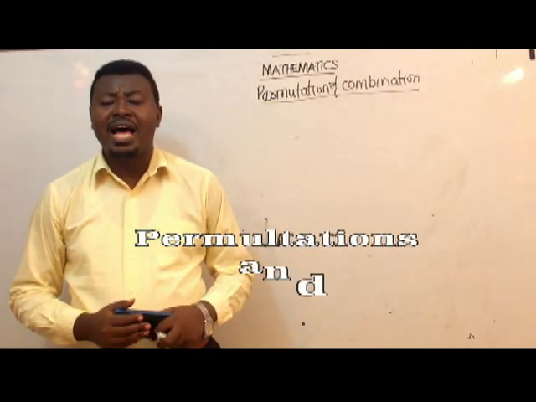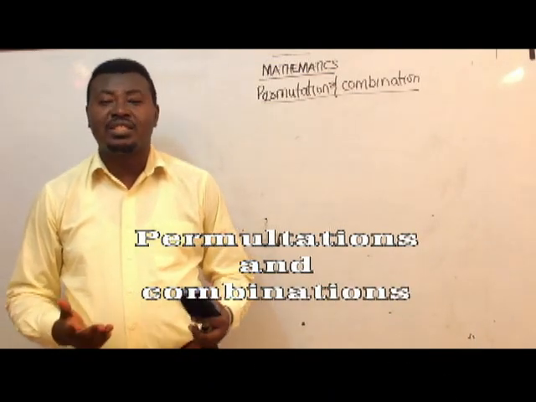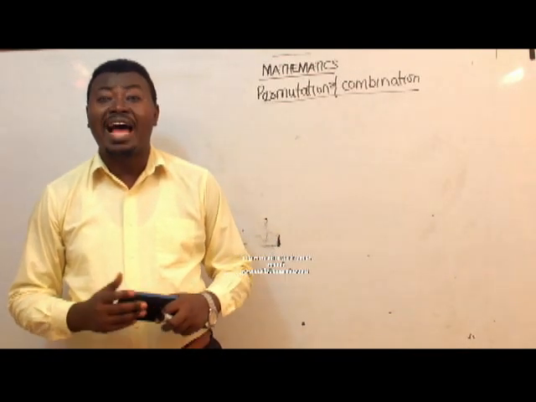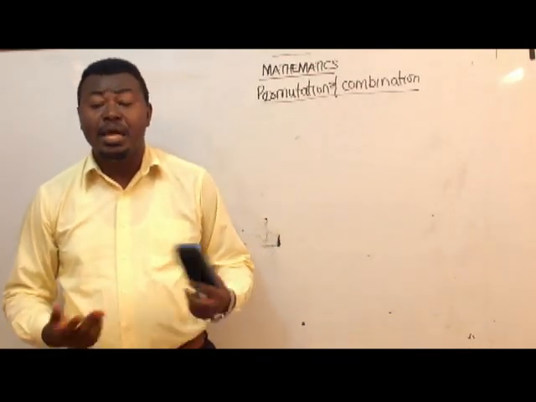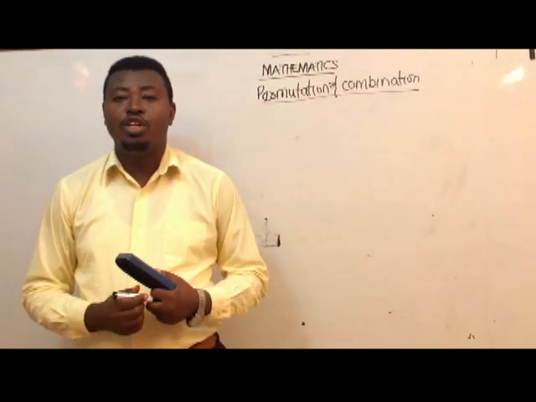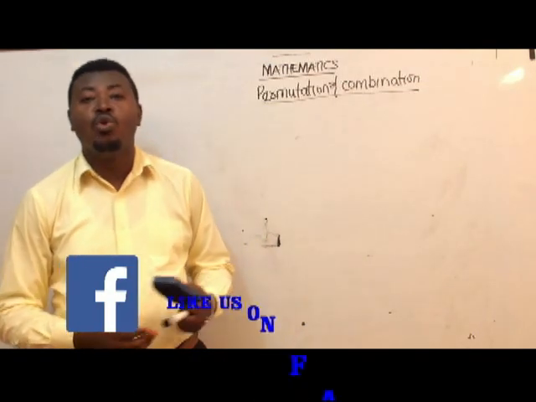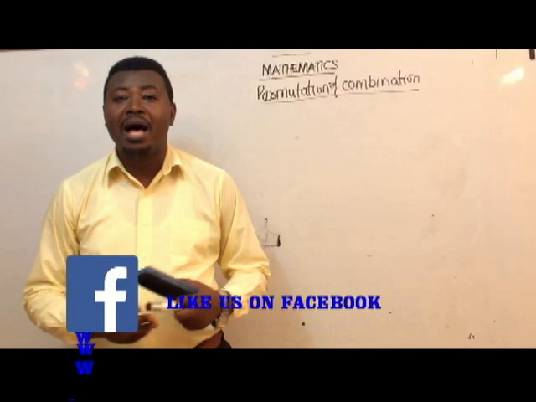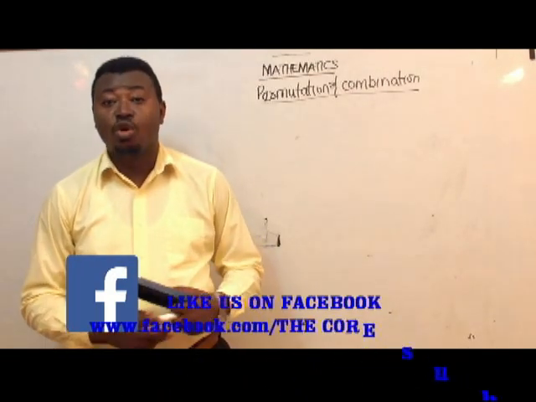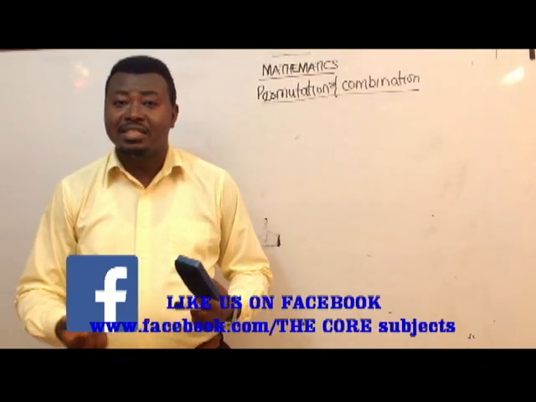Permutation can be defined as the arrangement of objects taking into consideration different orders. Now, when we talk about permutation, the word arrangement is very important. For example, I'll take this good illustration to explain what permutation is all about. As we all know, we have the first three men in this country, who are the president, the vice president, and the senate president.